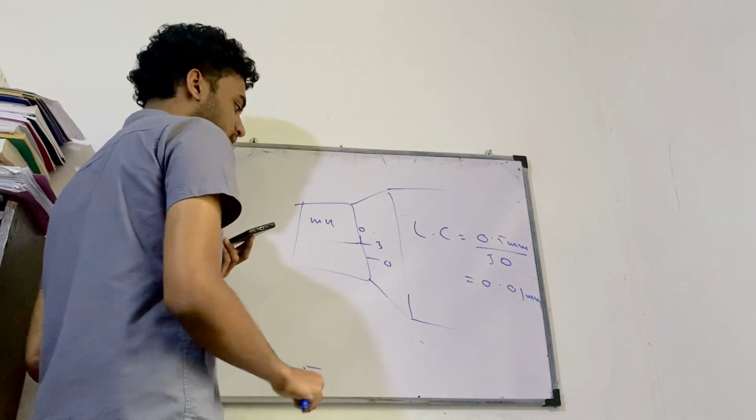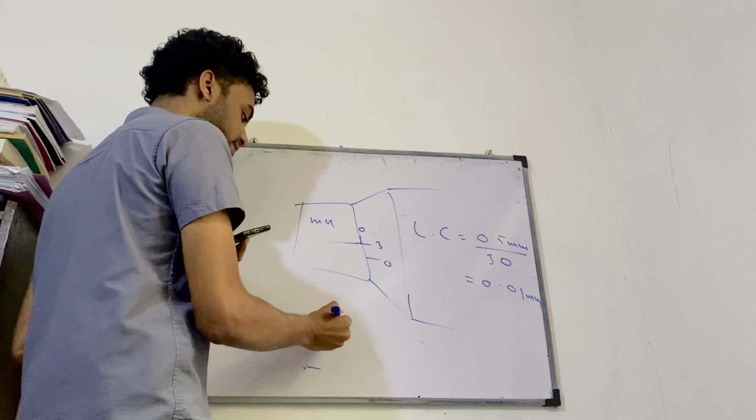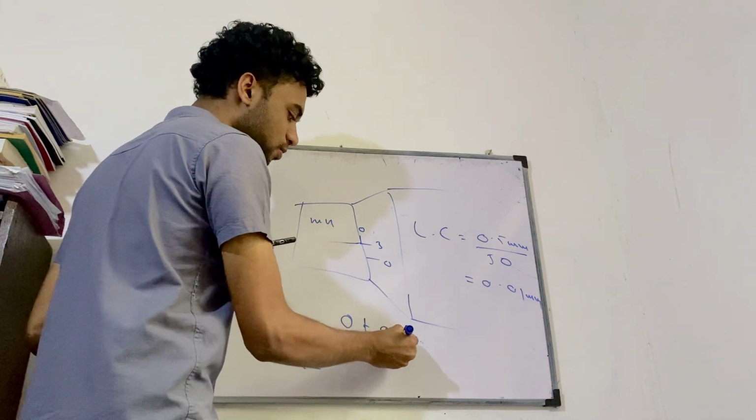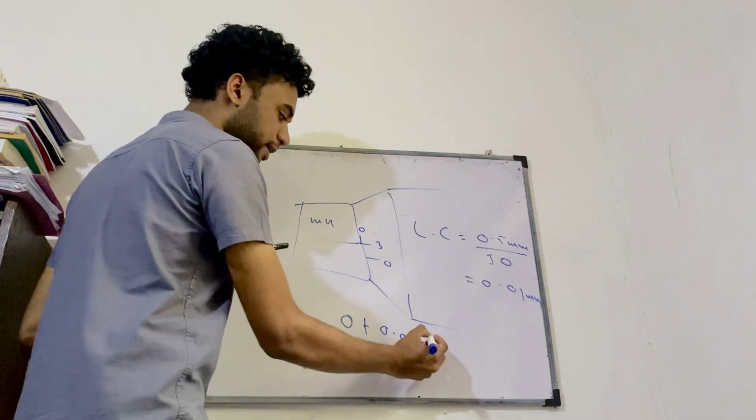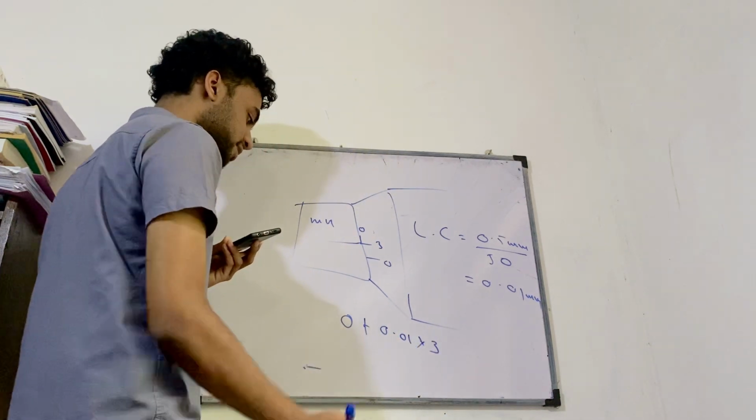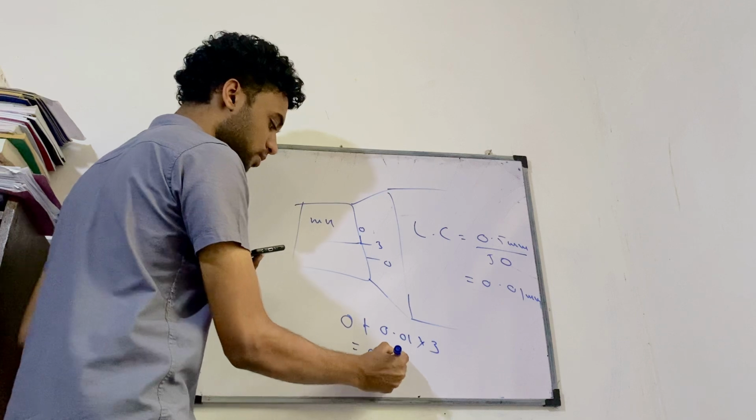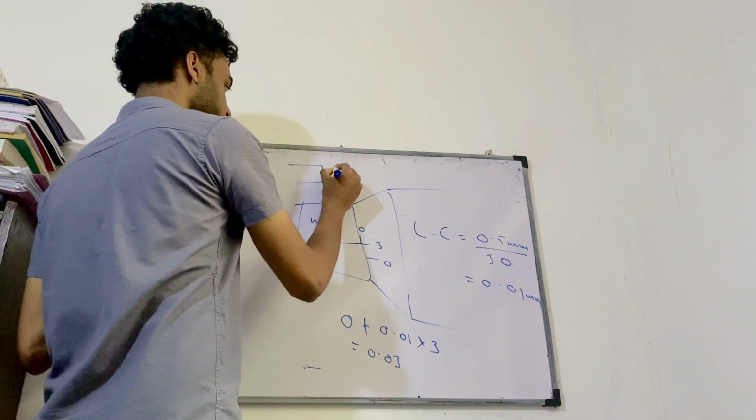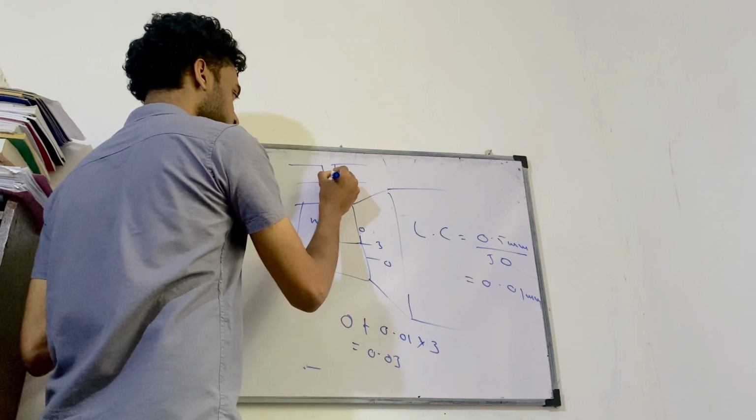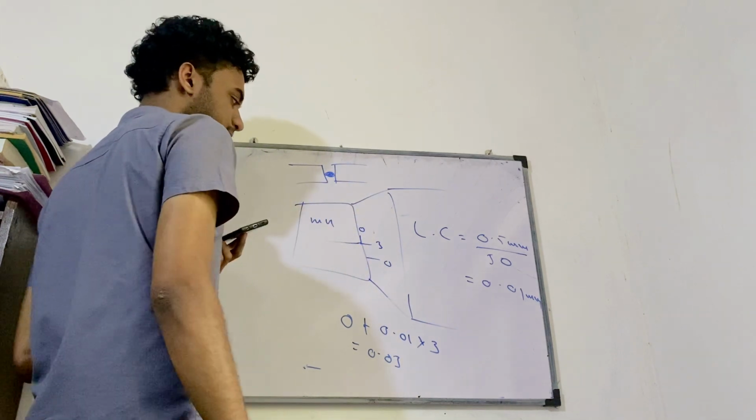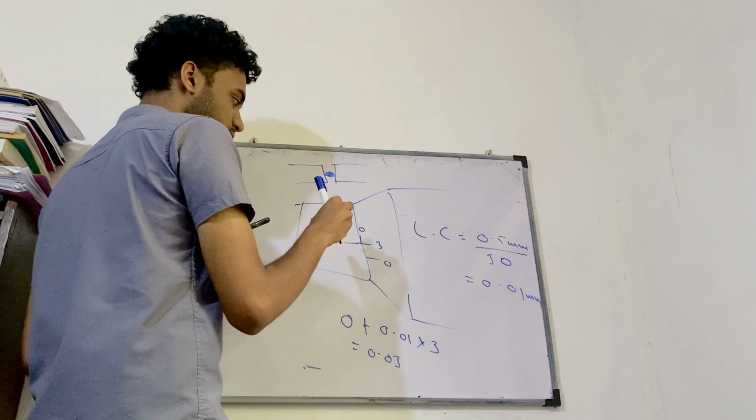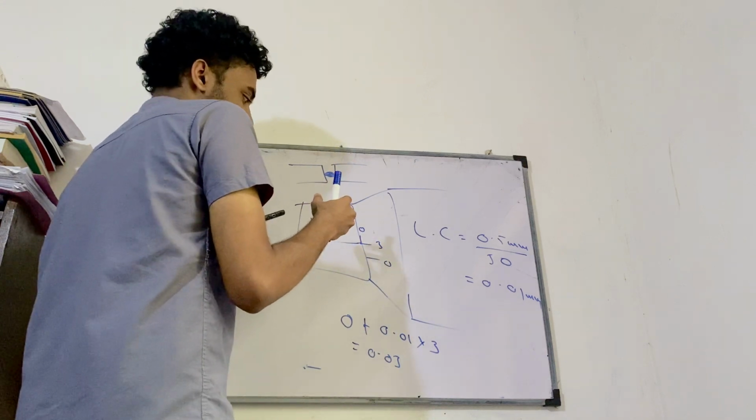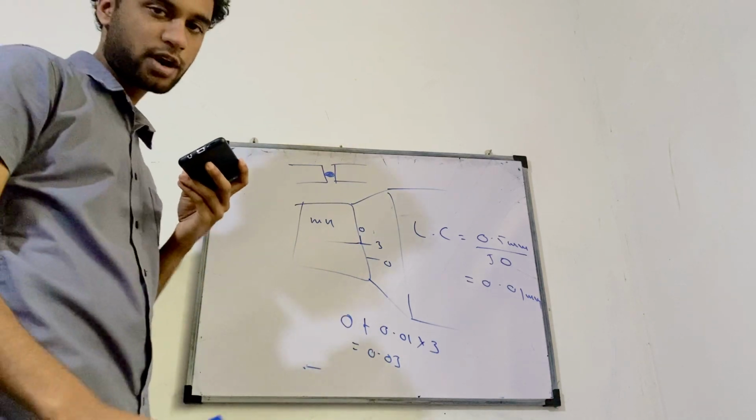So the initial reading is the main scale reading, which is 0, plus the circular scale reading, which is 0.01 times 3, which gives you 0.03 as the initial reading. Now, this is like a situation where there's already an object. Probably due to rusting, a collection of rust can form between the anvil and the spindle. There could be an additional initial reading, so it's an extra reading.